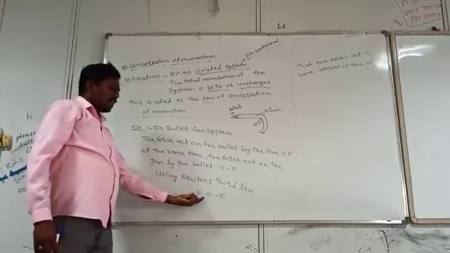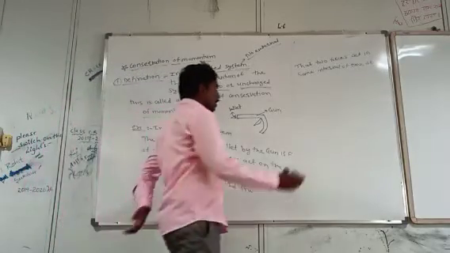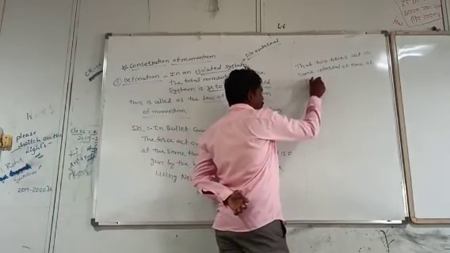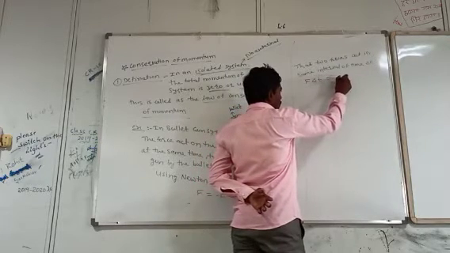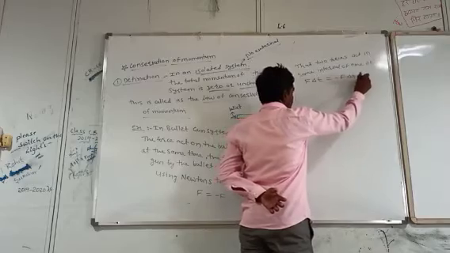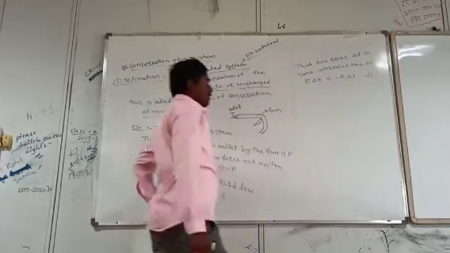Therefore, we multiply both by delta t. This is F into delta t, and this is minus F into delta t. This is equation 1.